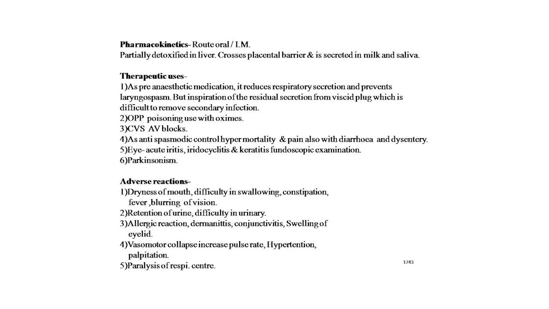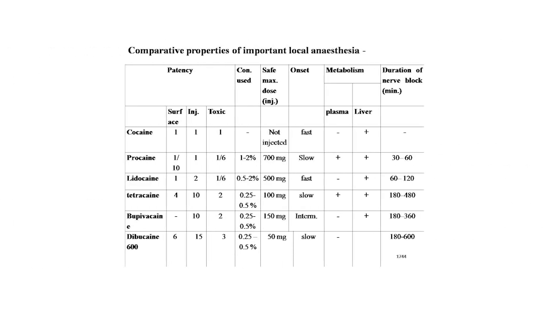Now the next point of this lecture is the comparative properties of the important local anesthetic drugs. Potency, that is surface, injection and toxic; concentration used; surface and injection maximum dose; onset; metabolism in the plasma and liver; duration of the nerve block in minutes. First is cocaine: surface 1, injection 1, toxic 1, safe maximum dose not injected, onset is fast and metabolism in the liver.